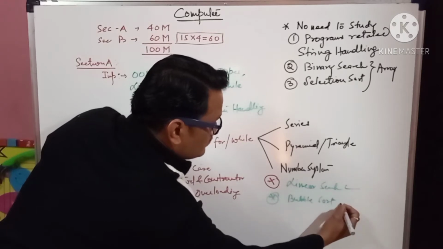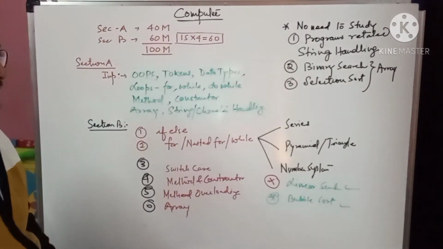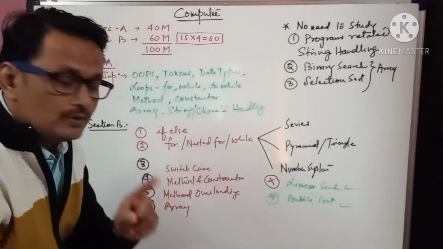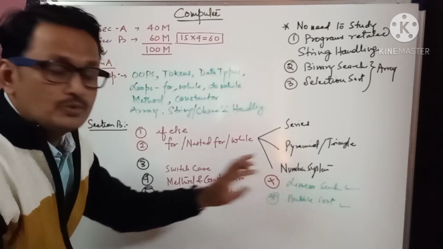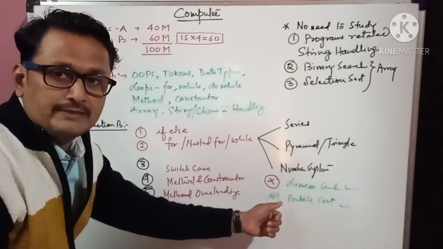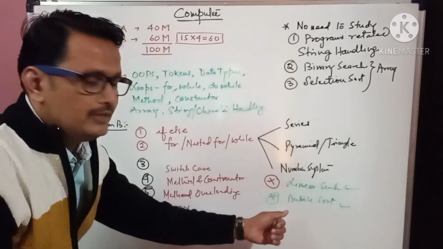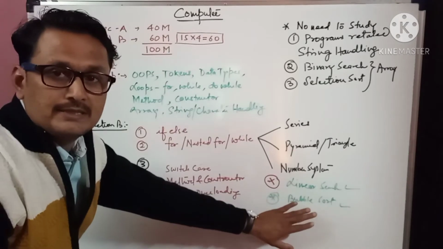Linear search and bubble sort. And children, definitely you will get one question of 15 marks from this topic. These both topics are very easy, so very easily you will get 15 marks here. Later on we will discuss this part.